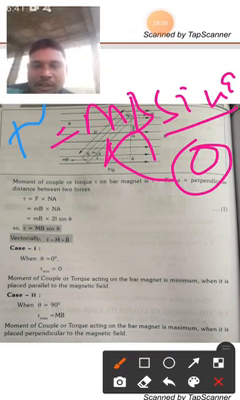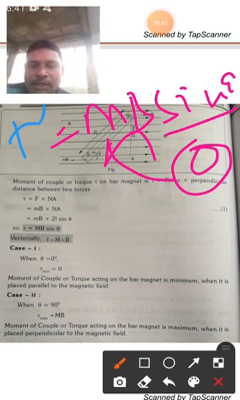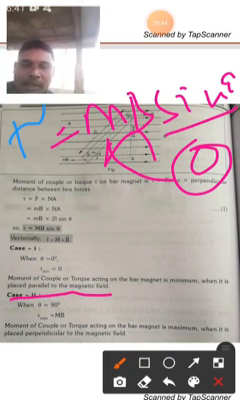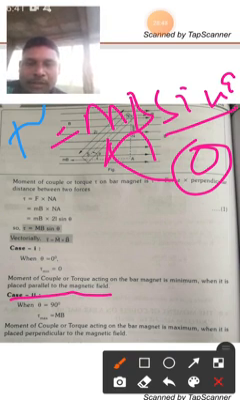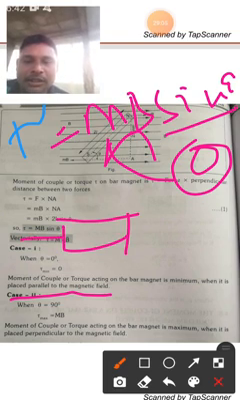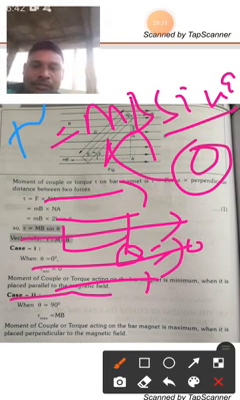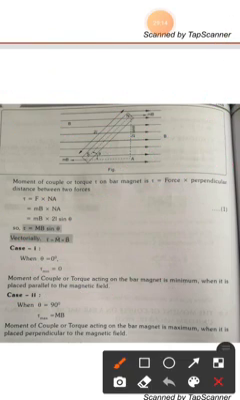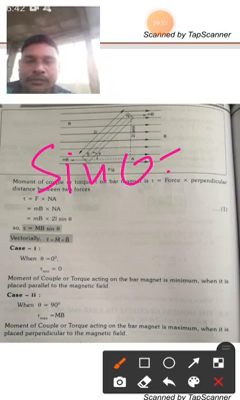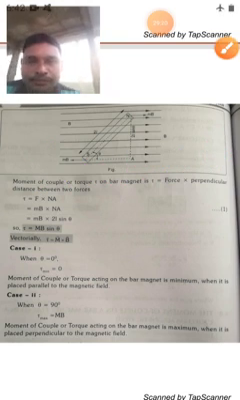The moment of couple or torque acting on the bar magnet is minimum when it is placed parallel to the magnetic field. Only when it is placed parallel to the magnetic field is the angle equal to 0. Suppose this is a bar magnet placed parallel to the magnetic field, like this. Then theta is equal to 0, so sin 0 is equal to 0, and anything into 0 is 0.